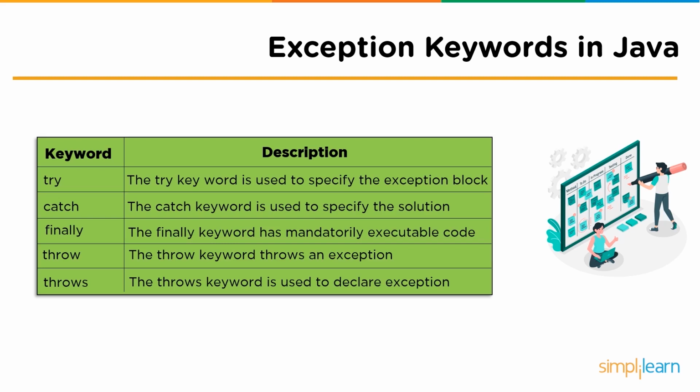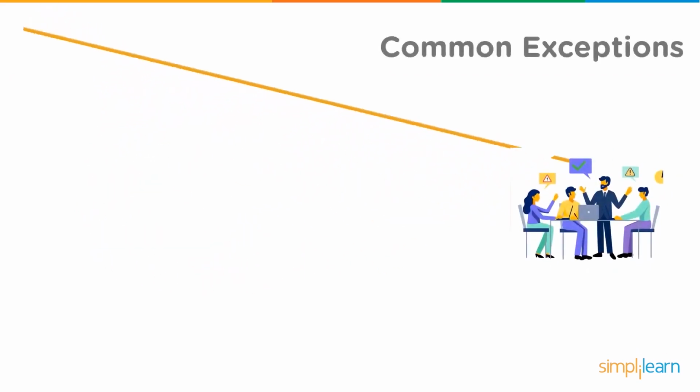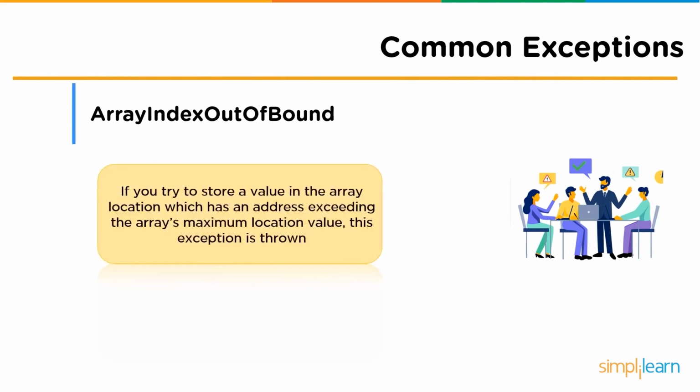Now that we have a good understanding of the implementation of exception handling in Java, let us move further and solve some of the most frequently faced exceptions in Java. So with this, we enter our 7th topic, which is common exceptions faced in Java. The first one is the array index out of bound. If you try to store a value in an array or access an element which has an address exceeding the array's maximum location value, then this exception is thrown.